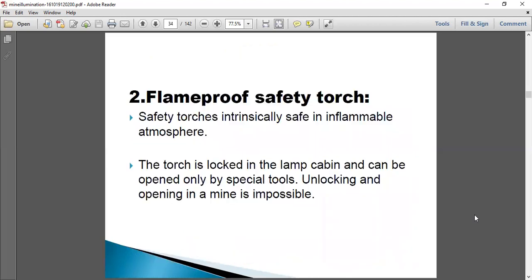Coming to the next one, the flame-proof safety torch, which is simply a torchlight that is intrinsically safe in an inflammable atmosphere.